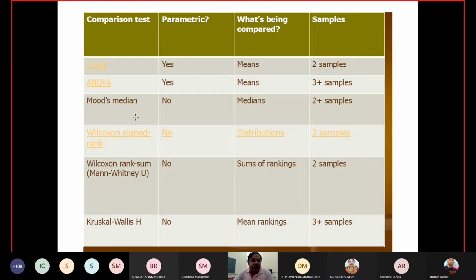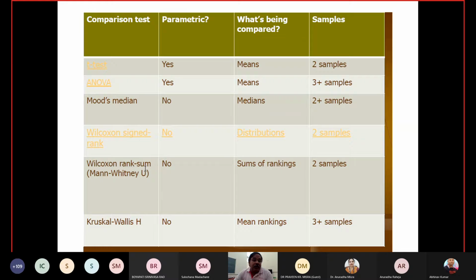Then Mood's median test. Is Mood's median test a parametric test? No, it is a non-parametric test. You compare the median, and it is used for 2 plus samples. The Wilcoxon signed rank test is a non-parametric test. What you are comparing is the distribution, for 2 samples.